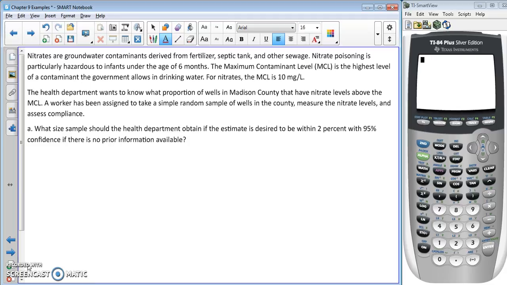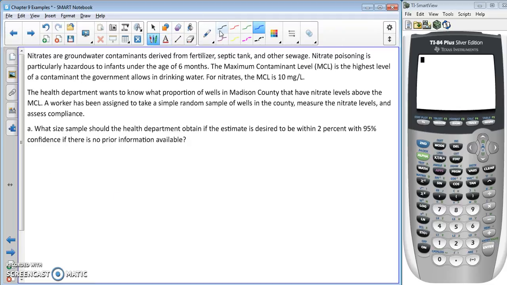The health department wants to know what proportion of wells in Madison County have nitrate levels above the MCL. A worker has been assigned to take a simple random sample of wells in the county, measure the nitrate levels, and assess compliance. What size sample should the health department obtain if the estimate is desired to be within 2% with 95% confidence if there is no prior information available? So the first thing we need to do is identify the formula here.